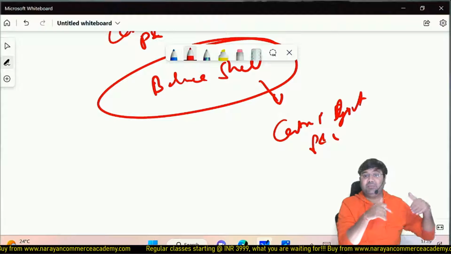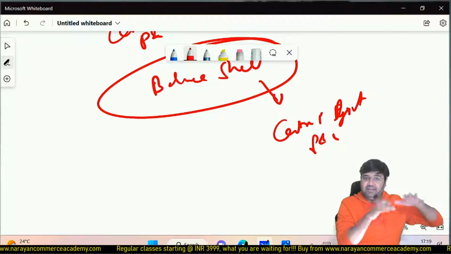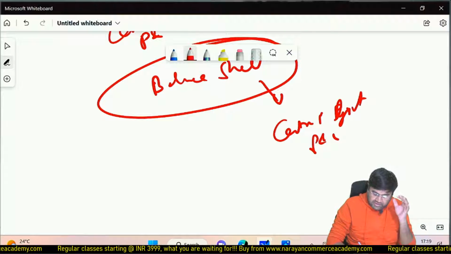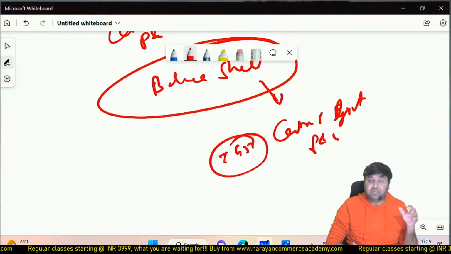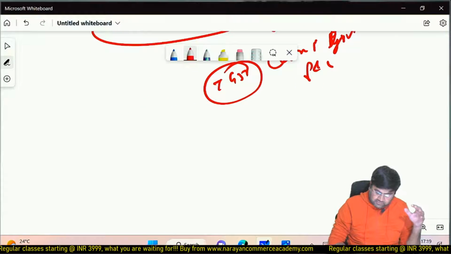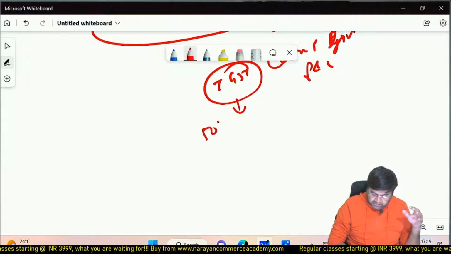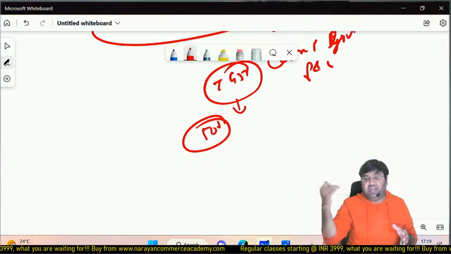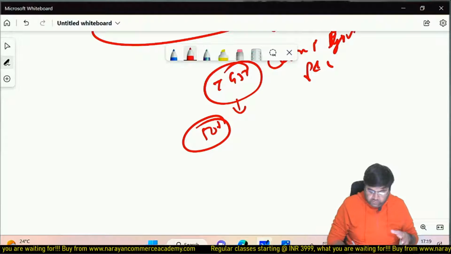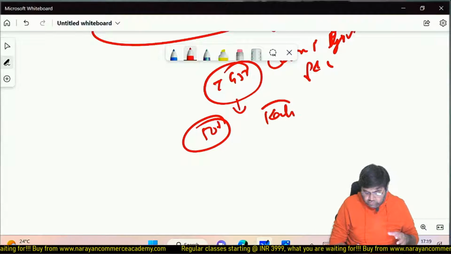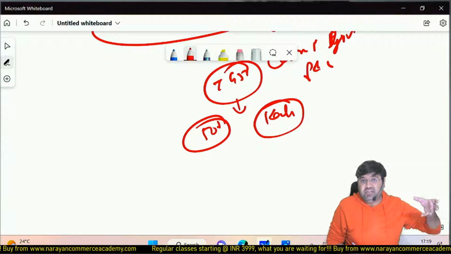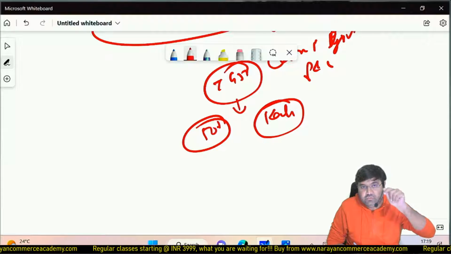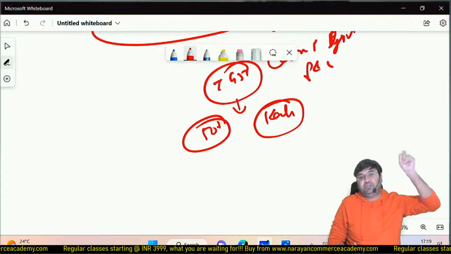So rather than CGST plus Kerala SGST, the Tamil Nadu seller is going to levy IGST, and pay to the central government. Then the central government is going to keep 50%. Okay, they are going to transfer this fund to their P&L, and 50% they are going to transfer to Kerala. So they are going to collect from the Tamil Nadu seller, and they are going to transfer 50% of that tax to the Kerala state government.